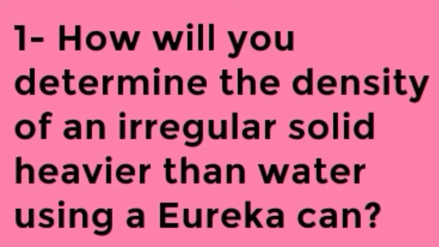According to this activity, what is the aim? It is to measure the density of an irregular solid heavier than water using a Eureka can. The things needed are a Eureka can, a beaker, a beam balance, water, a stone, a piece of thread and a measuring cylinder. Now what is the method?